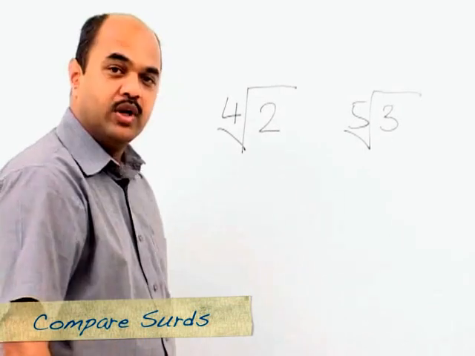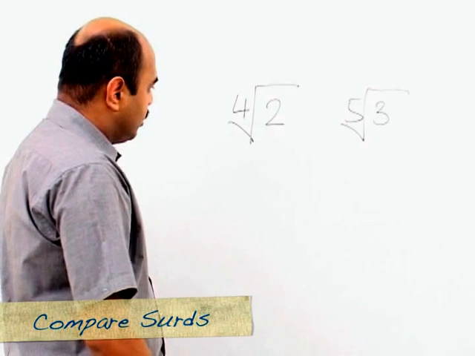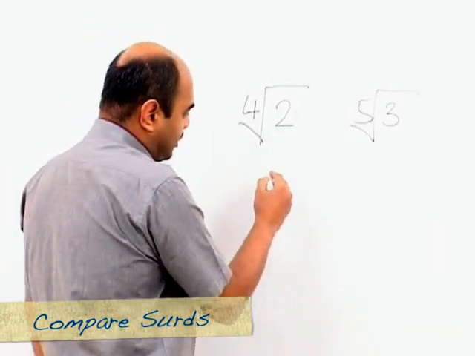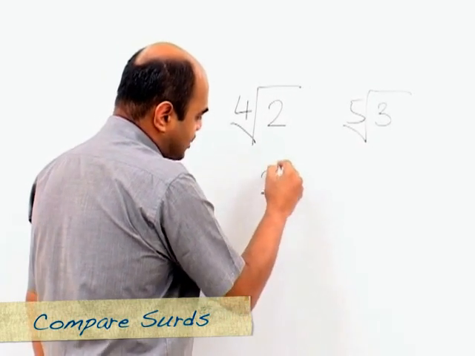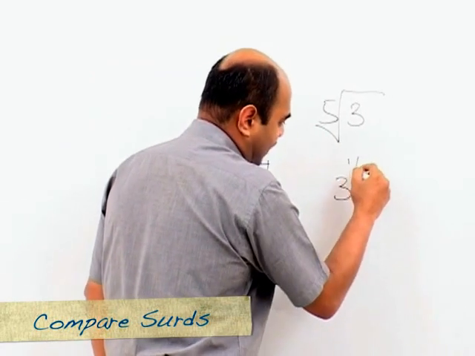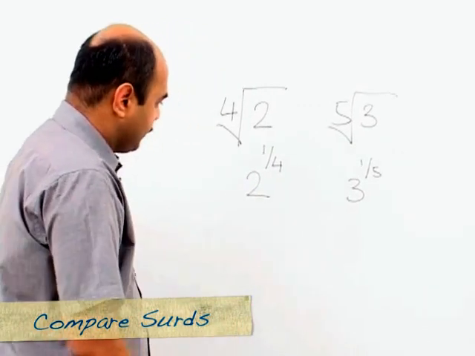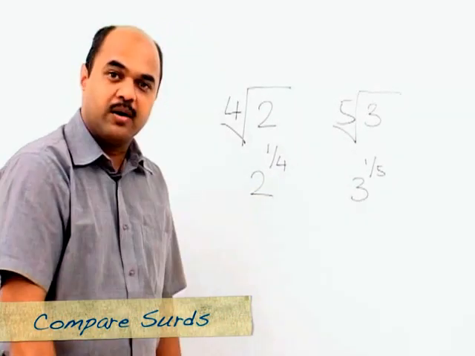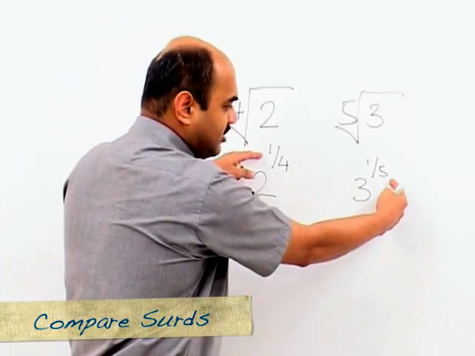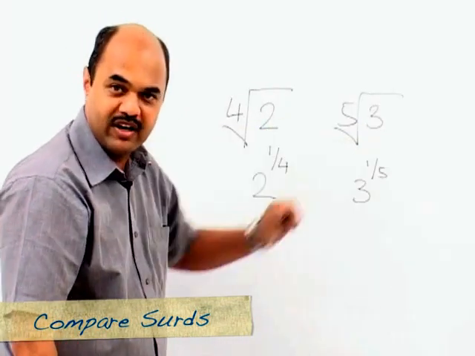When we look at these two numbers, we cannot immediately say which of these two is greater. We need to follow a certain process to compare surds. The first step in the process, we would write this in terms of 2 raised to 1 by 4 and 3 raised to 1 by 5, which is nothing but using one of the laws of indices. Now, even after this, if we want to compare these two, the only way of doing it is by equating these powers. The power here is 1 upon 4 and the power here is 1 upon 5.